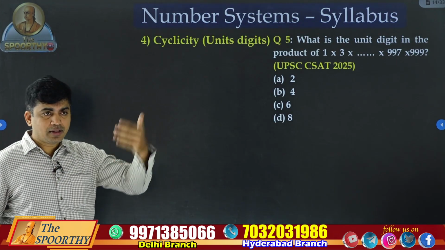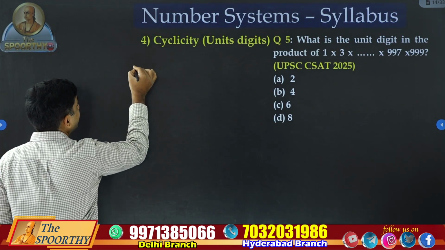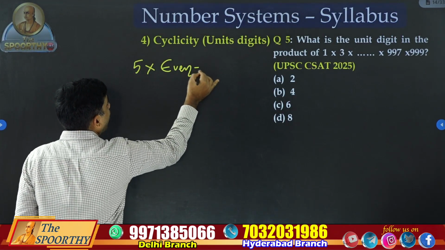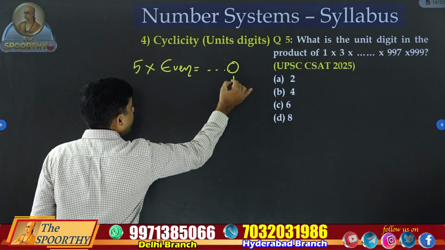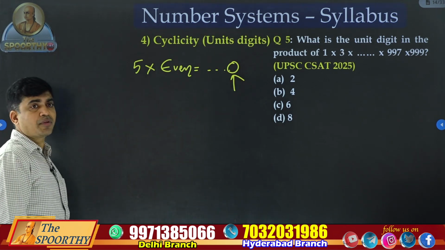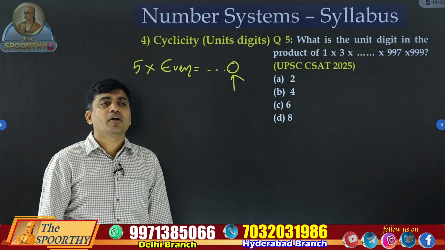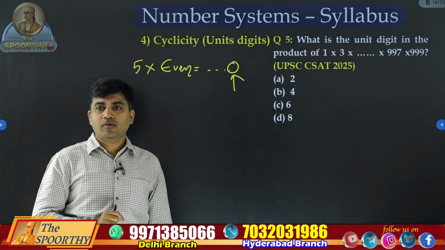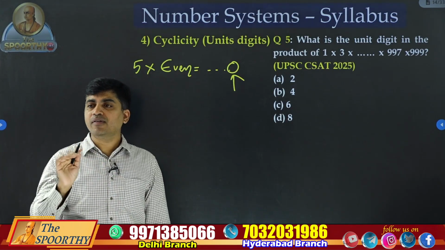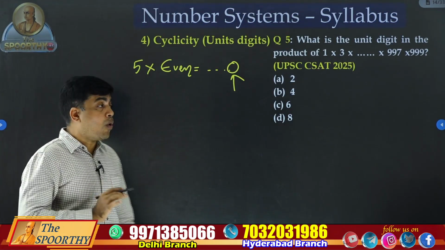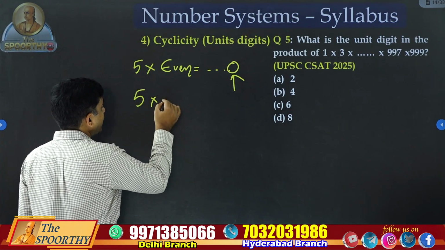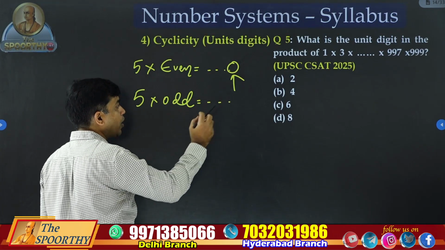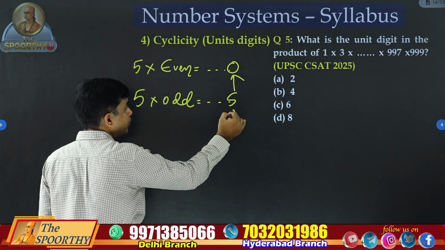Anyway, in the class we discuss each and every point, right? 5 into any even number always produces 0 as the last digit, right? 5 fours are 20. 5 into 22, 110, 0. 5 into any even number always gives 0. What about 5 into any odd number? 5 into any odd number always gives 5.